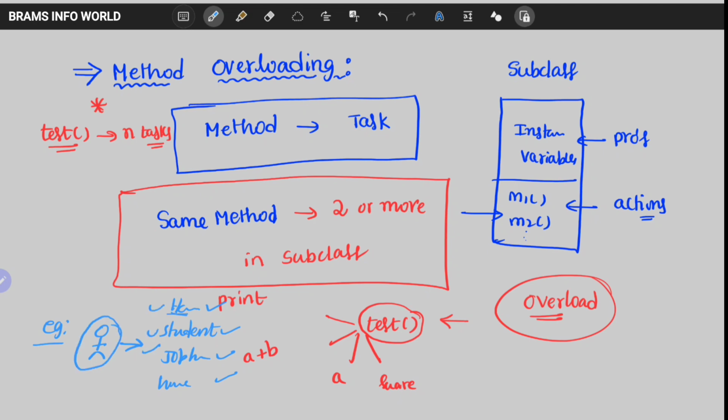So one person's ability to execute a number of different tasks is nothing but method overloading. In a similar manner, the process of defining one method two or more times in the same class is nothing but method overloading.